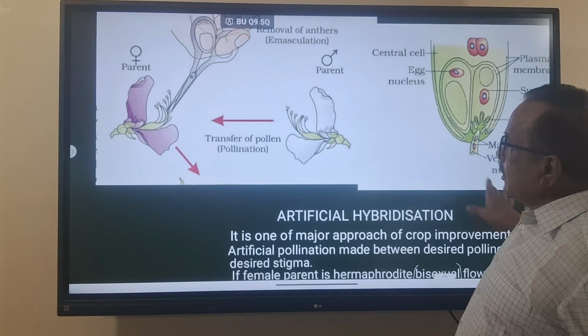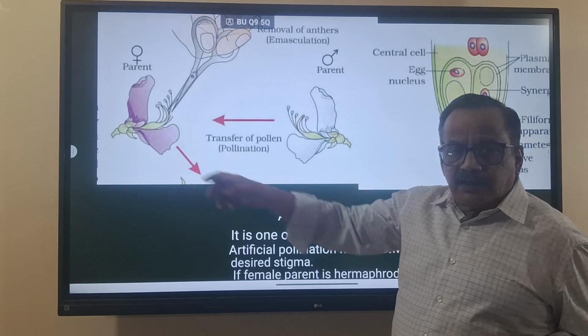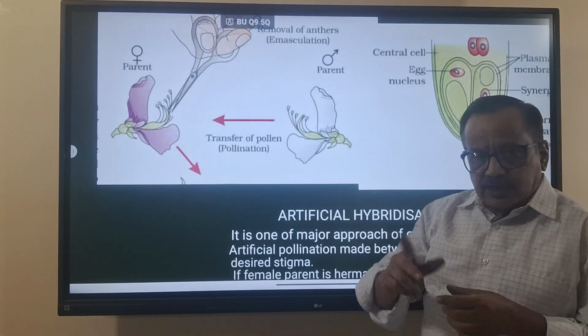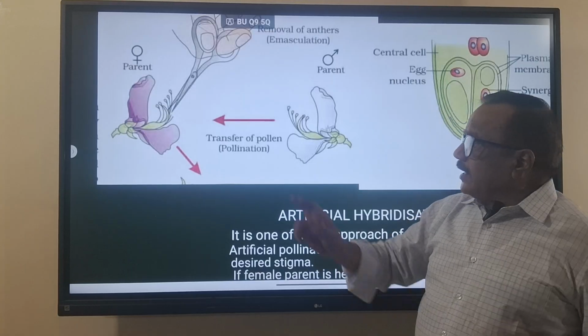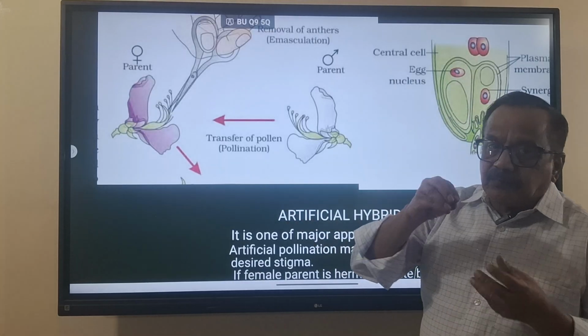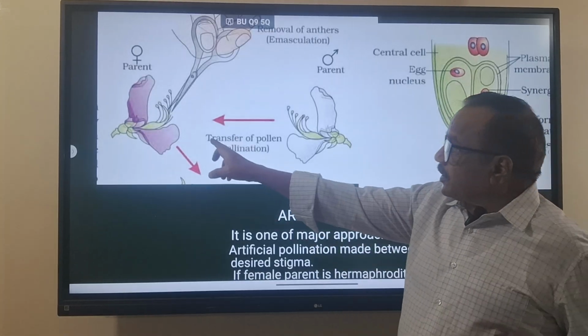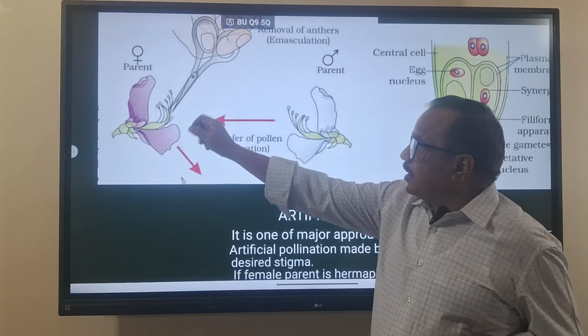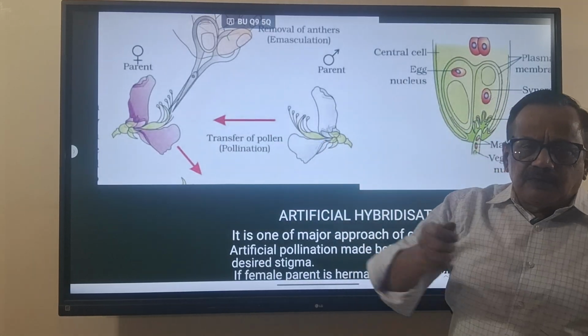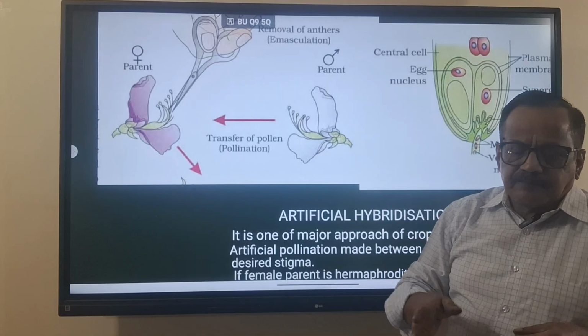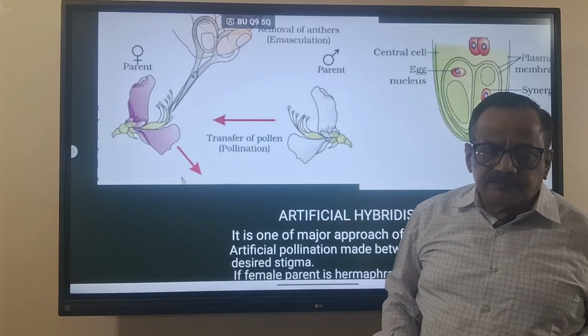Here, in the bud stage, they open the bud with forceps, keeping it on the plant only, and remove the stamens. Here it is shown with scissors, but in the textbook forceps are given, so we will remove them anyhow.